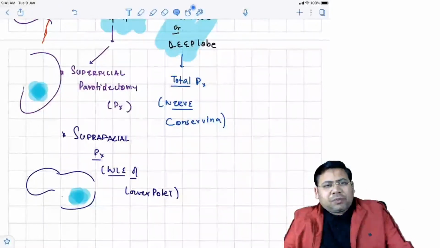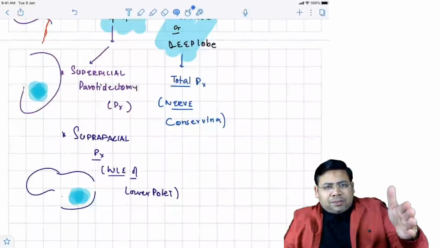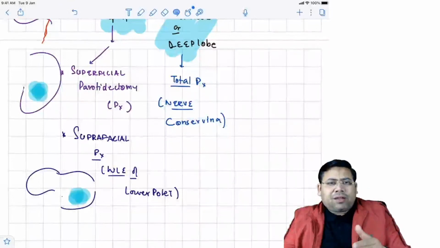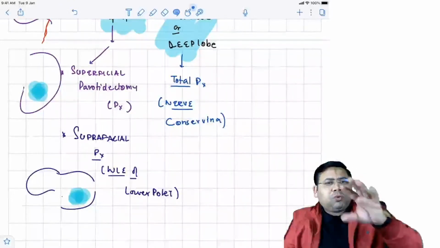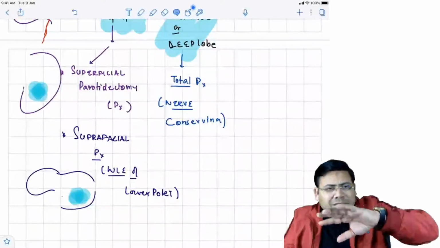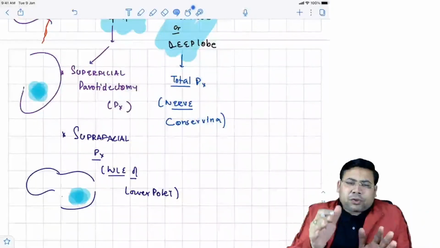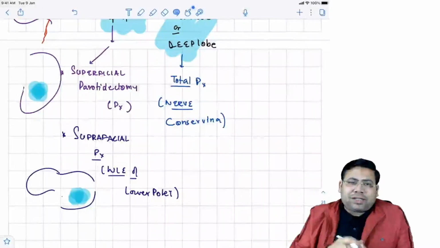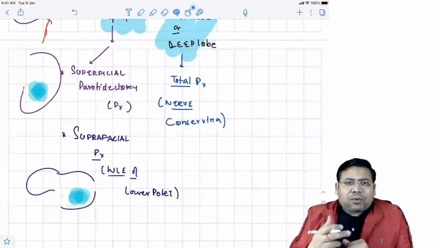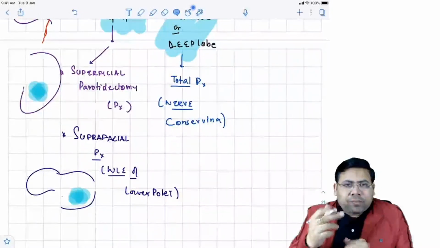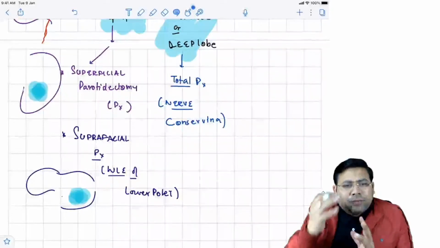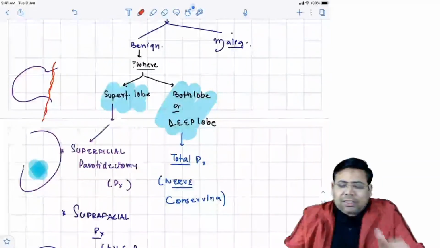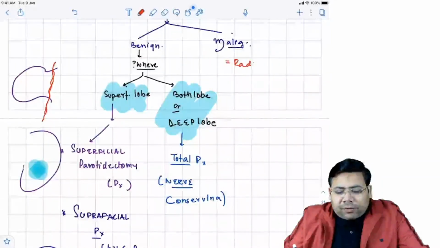Remember, students, that minimum tumor margins are for the reference of pathologists. For surgeons, whenever we do a wide local excision, we always accept 1 to 2 centimeter of margin of healthy tissue around the tumors. Then the pathologist will see the specimen and say whether you have resected a right margin or not, because we are not having microscopic vision, we are having macroscopic vision. Whatever we see with our eyes, we take sufficient healthy margin around it. Now, if it is a malignancy, you will have to go for radical parotidectomy.